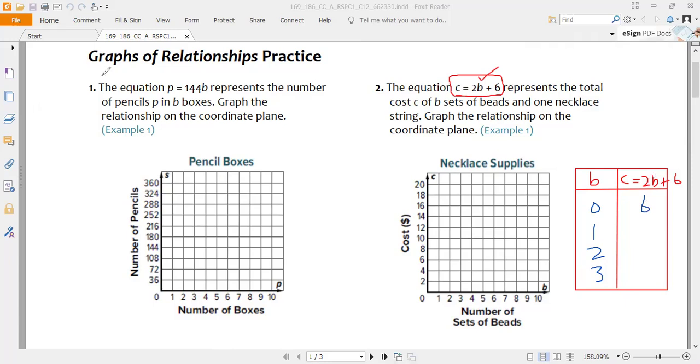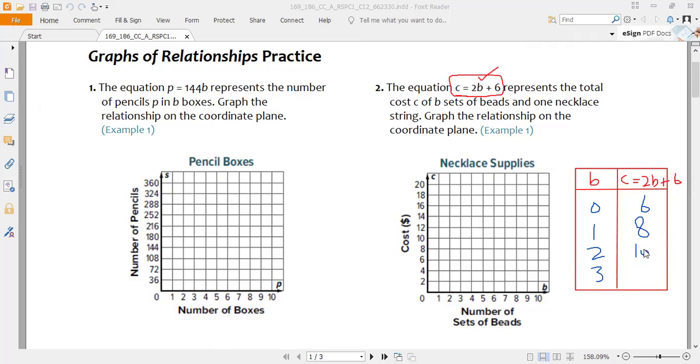Now if you have 1, if I replace, 2 into 1 plus 6. Now you know that 2 times 1 will be 2, plus 6 will be 8. So if you have one bead, how much will be the cost? 8. So we will write here, if you have one bead, it will cost you 8. And the remaining ones you can find and so on. If you have 2, 2 times 2 will be 4, 4 plus 6 will be 10.